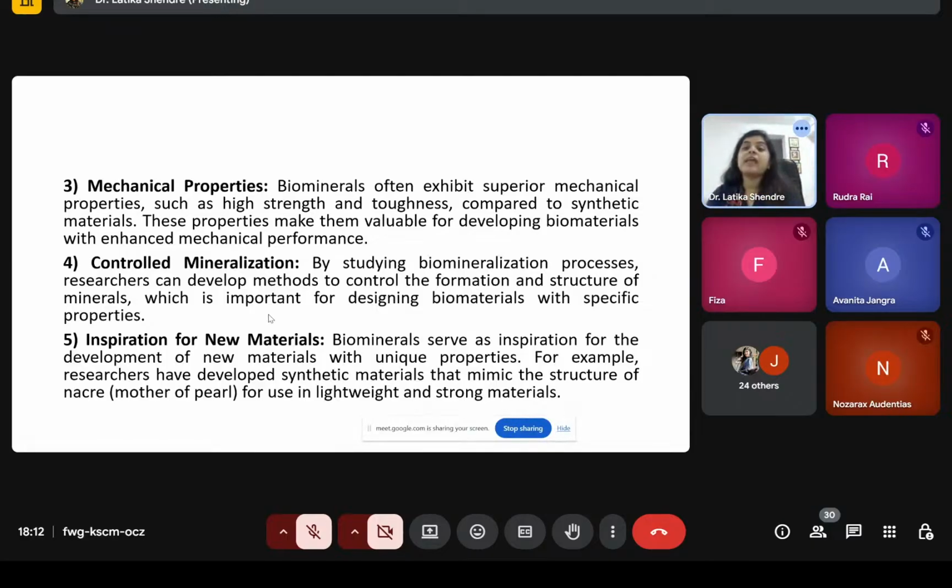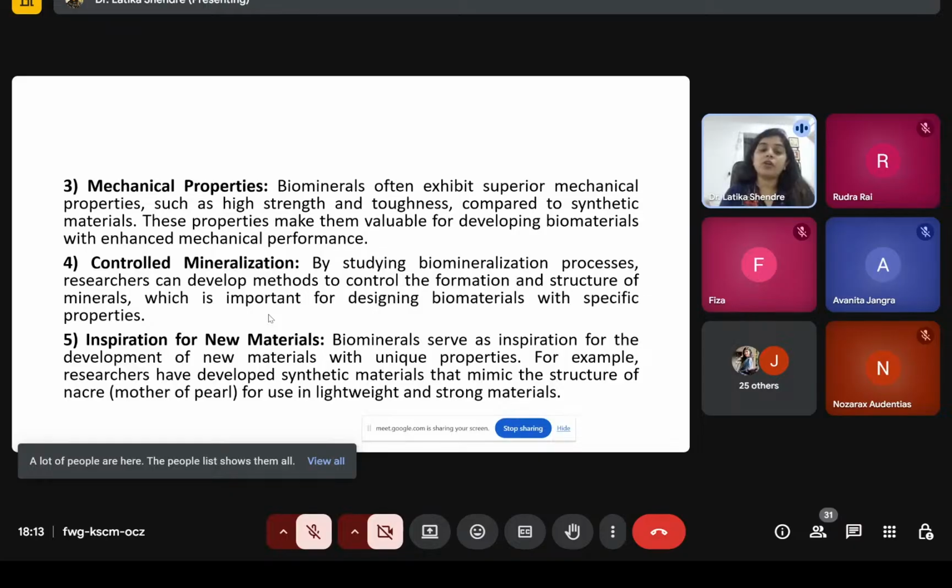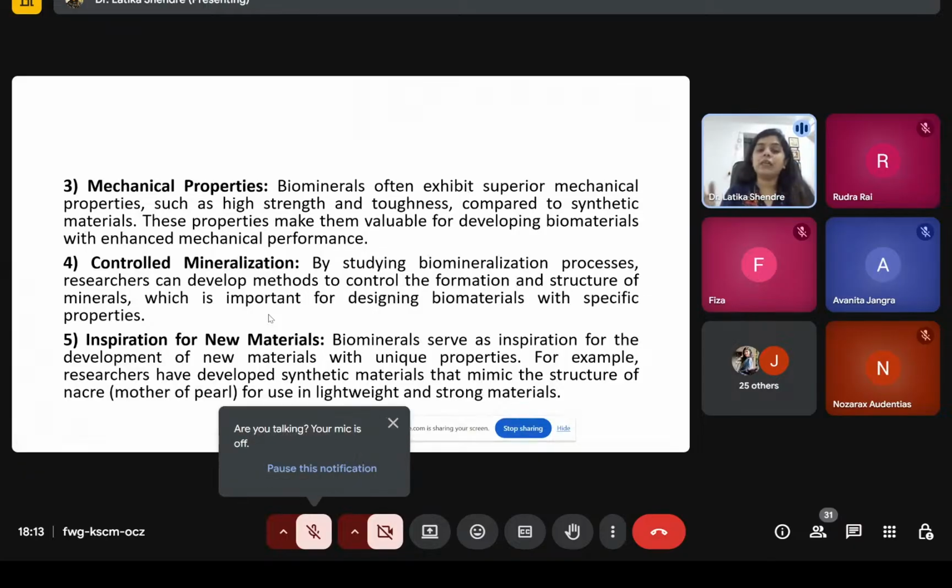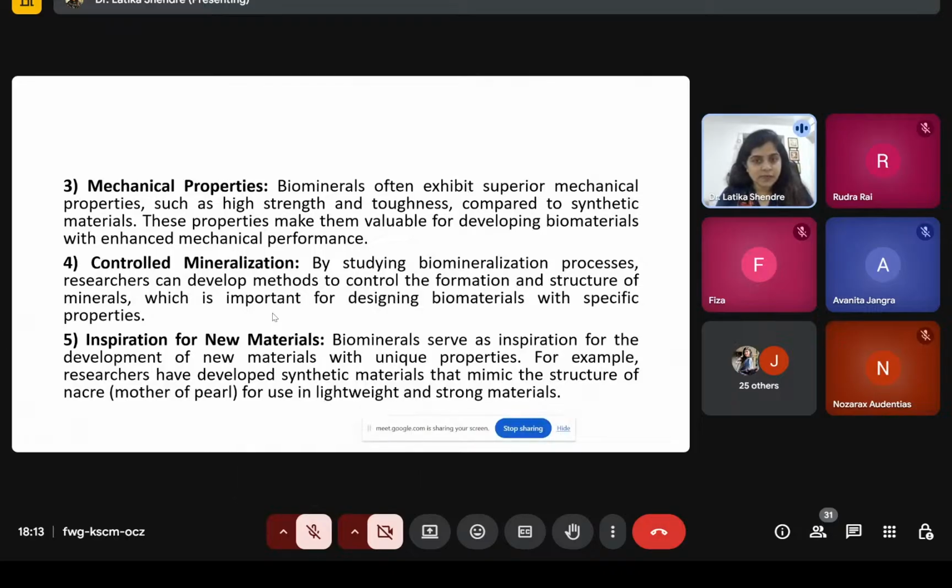Biominerals often exhibit superior mechanical properties, like they are very tough, they are having good strength as compared to synthetic material, and that's the reason they are more valuable for developing the biomaterial when you talk about enhanced mechanical performance. After that, controlled mineralization. When we study the mineralization process, we can control the formation, we can control the structure of mineral, and that's the reason they are highly specific in their property.